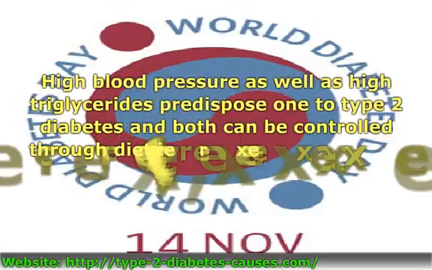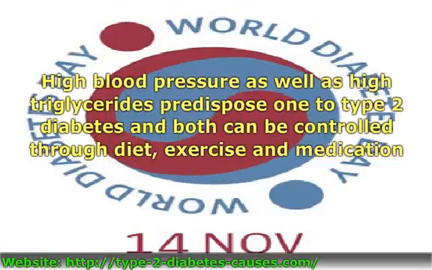On the other hand, those searching for ways to find a type 2 diabetes prevention plan or a type 2 diabetes treatment plan may want to consider those risk factors that can be addressed and altered. High blood pressure as well as high triglycerides predispose one to type 2 diabetes, and both can be controlled through diet, exercise and medication. Metabolic syndrome and obesity at times go hand in hand and can be handled in the same fashion. Because these type 2 diabetes causes can be altered, the overall outlook for motivated patients with diabetes improves greatly.